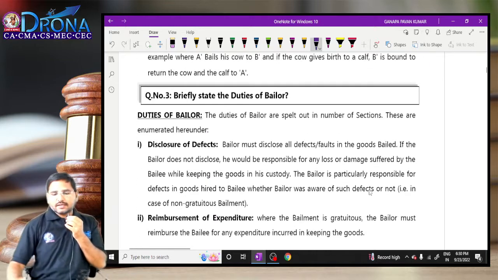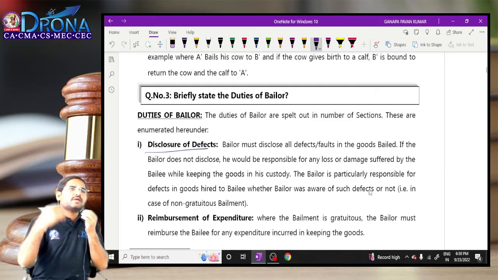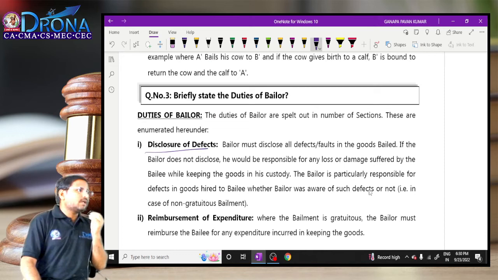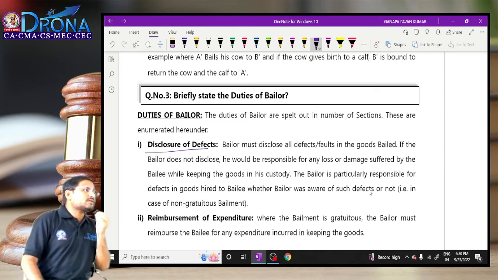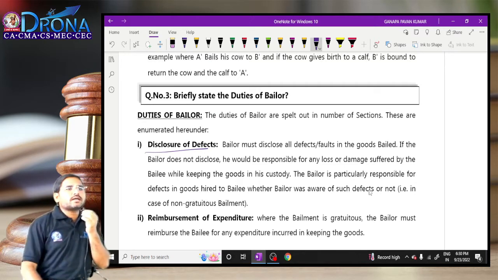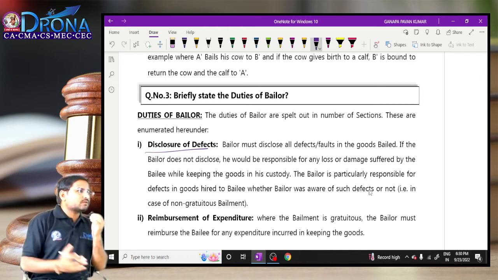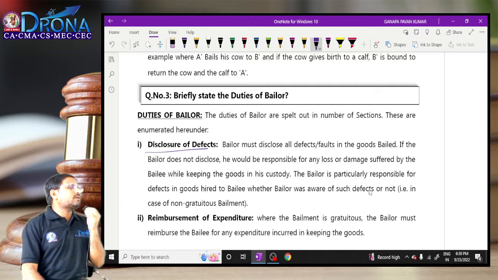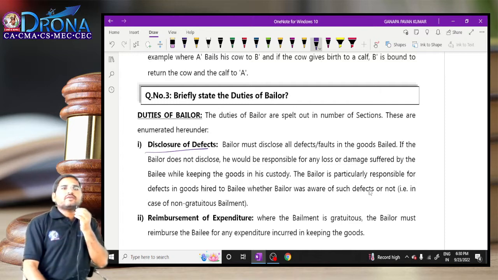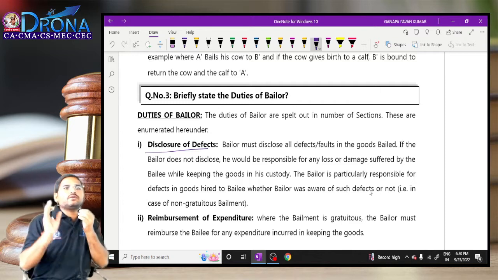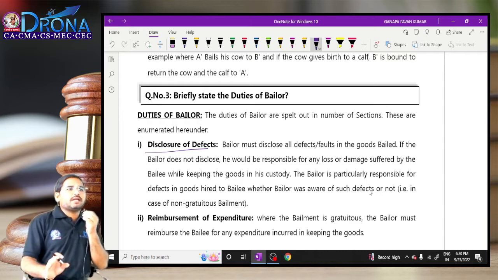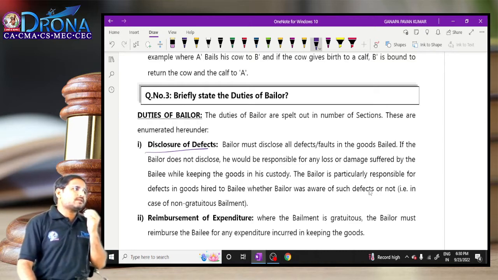Next, duties of the bailor. Disclosure of defects. If there is any defect in the bailment of the goods, it is the responsibility of the bailor to disclose such defects. In case of non-gratuitous bailment, whether he knows the defects or not, it is the responsibility of the bailor to deliver the property in good condition. If he is not in a position to do so, whatever loss is caused to the bailee, it is the responsibility of the bailor to bear such risk.